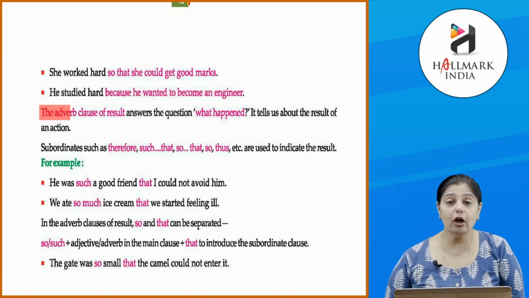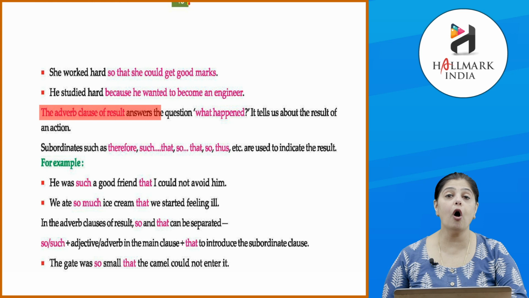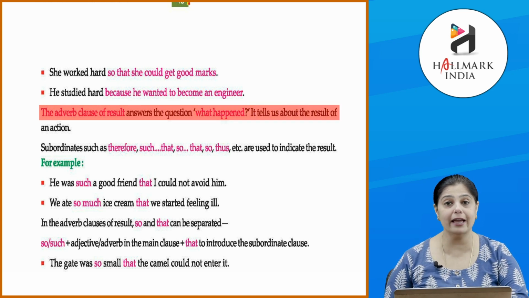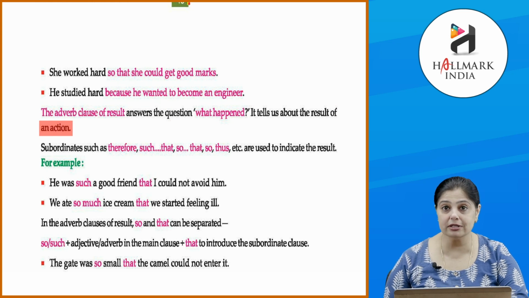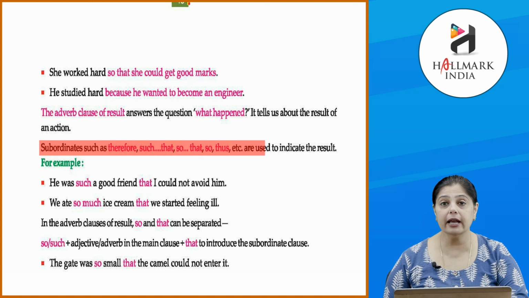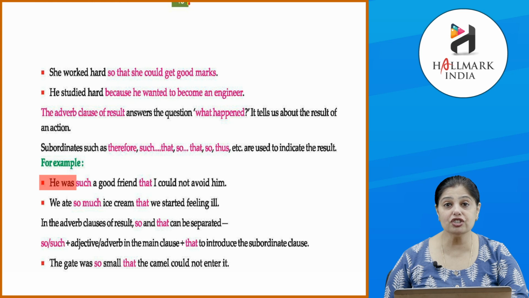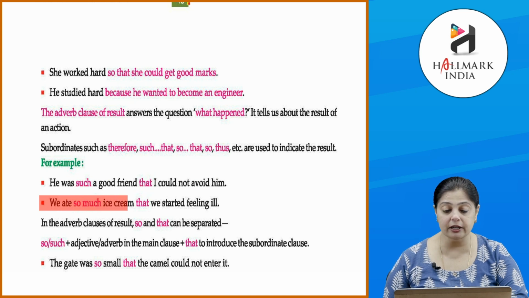Now, the adverb clause of result answers the question what happened, क्या हुआ. Okay. So, it tells us about the result of the action. So, action का जो result होता है वो बताते हैं. Subordinates such as therefore, such, that, so, thus, etc. They are used to indicate the result. Okay. He was such a good friend that I could not avoid him. We ate so much ice cream that we started feeling ill.